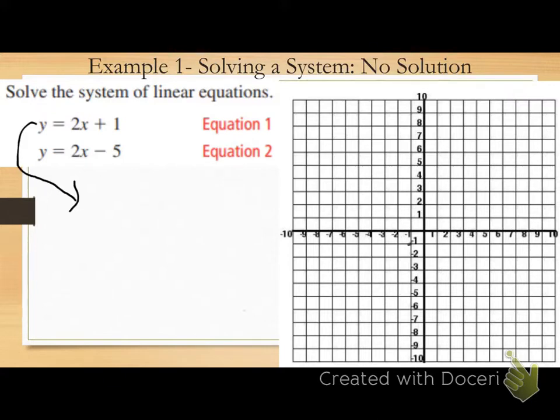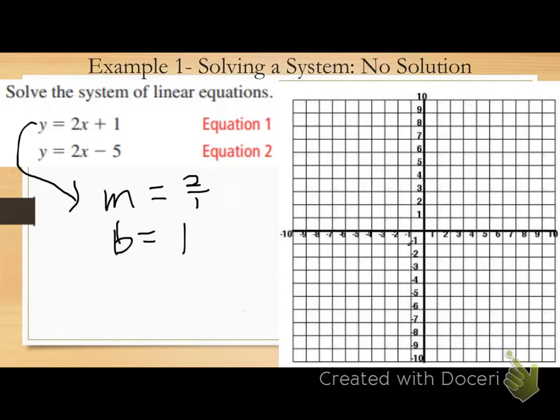For the first equation, let's identify our slope and our y-intercept. Raise your hand if you can give me the slope. 2, very good. 2 or 2 over 1. Raise your hand if you can give me the y-intercept. There you go, 1.